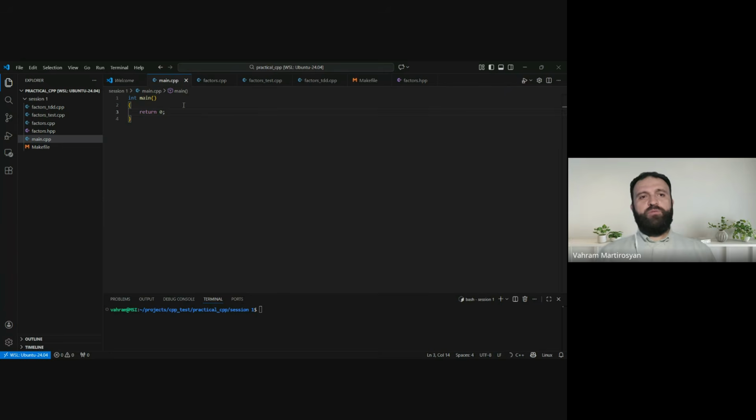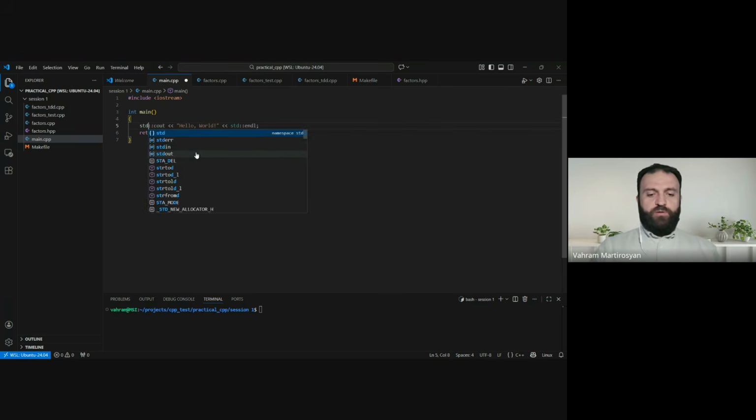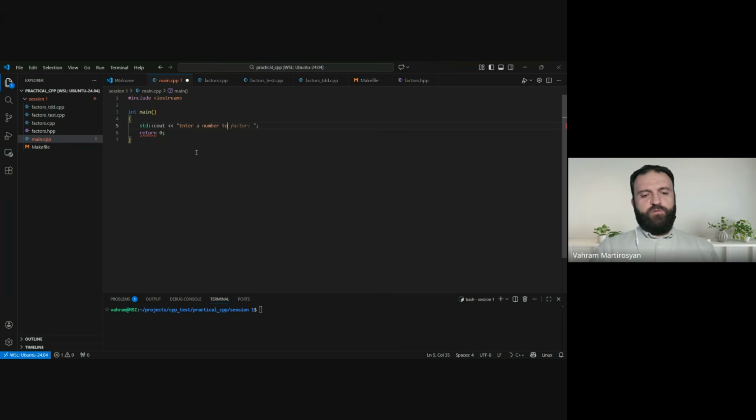So here is my main CPP file. It is going to be used for the interaction with the outer world, so iostream is necessary for that. We are going to ask the user to enter a number to factorize.